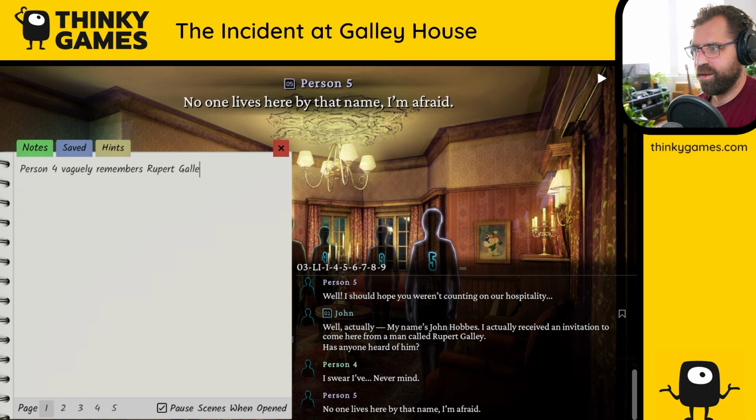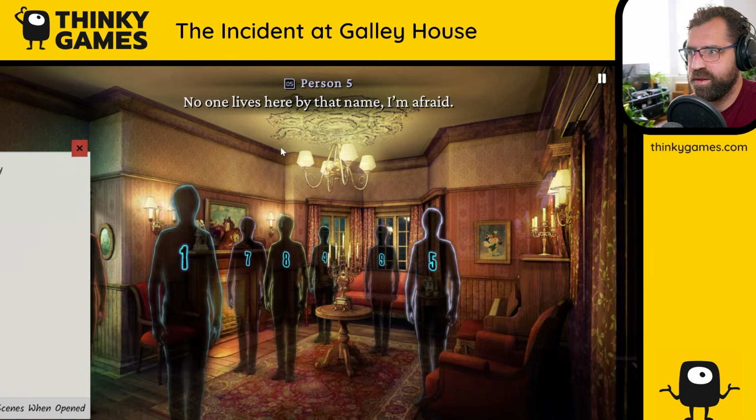Rupert Galley. Okay, so that's a cool way of making notes. You got multiple pages as well.